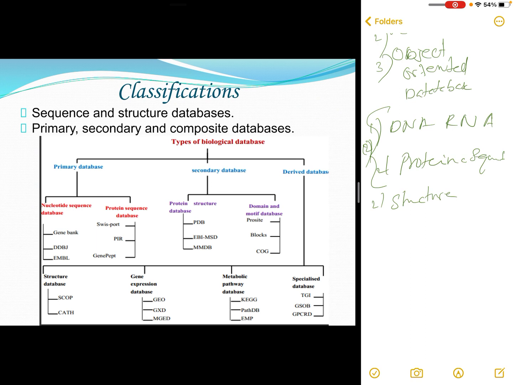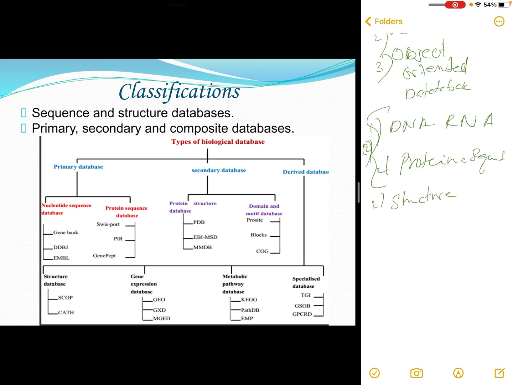Secondary databases are derived information from the primary database. Once a sequence has been uploaded into the primary database, maybe it is verified by an agency, goes through some wet lab experiments and other validation techniques, and if found correct, it will be inserted into a secondary database.